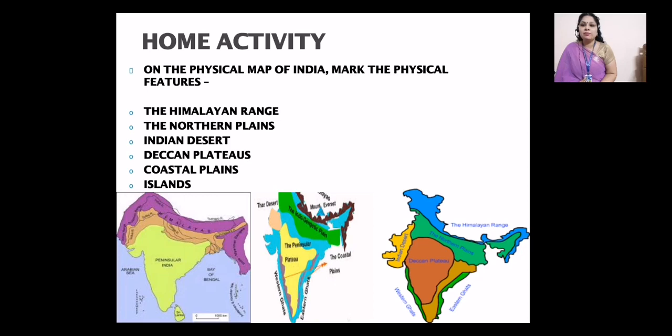These six physical features you have to shade in the map of India, which I have shown in this slide for your reference, and you can practice where our mountains are, where rivers are, where plateaus are, where the Indian desert is, where coastal plains are, and where the islands are in our country.